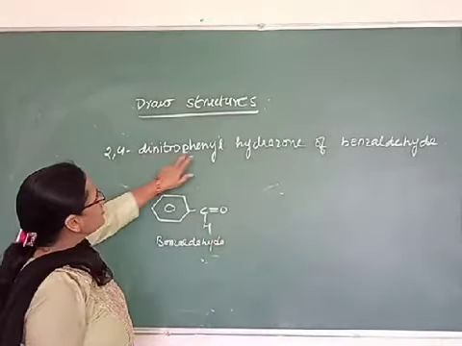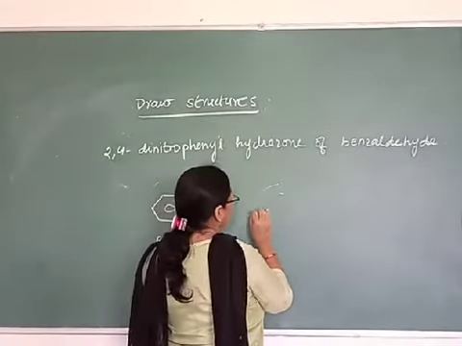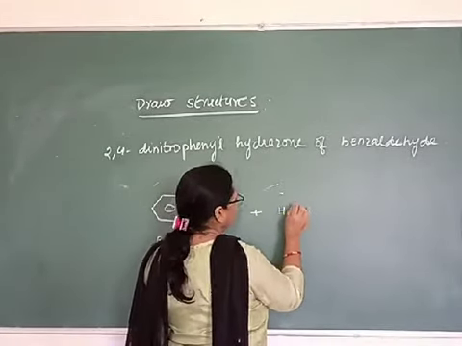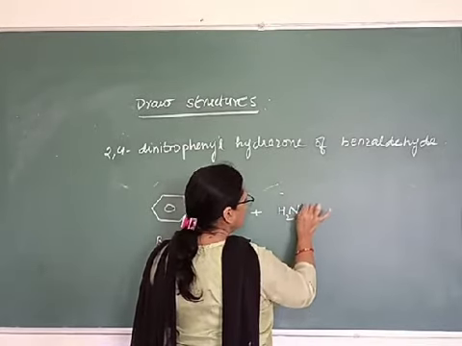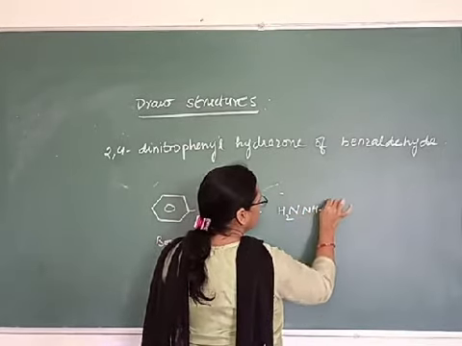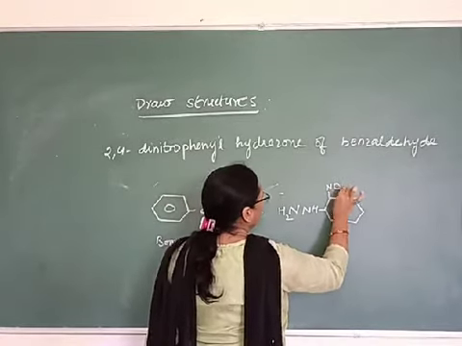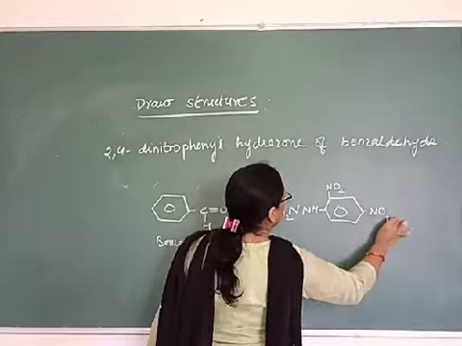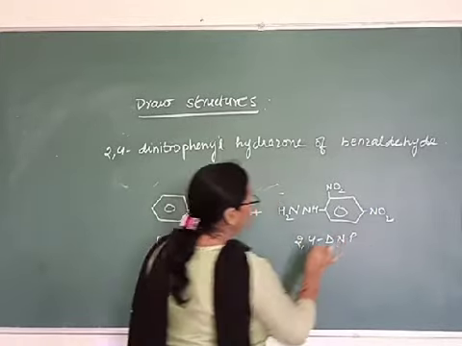And let us draw the structure of 2,4-dinitrophenylhydrazine. This is 2,4-DNP, that is 2,4-dinitrophenylhydrazine.